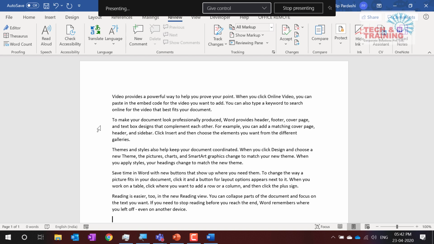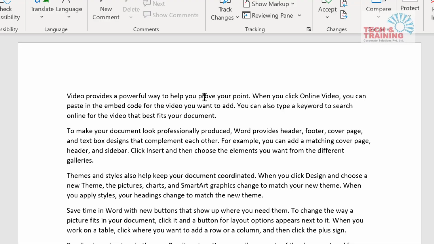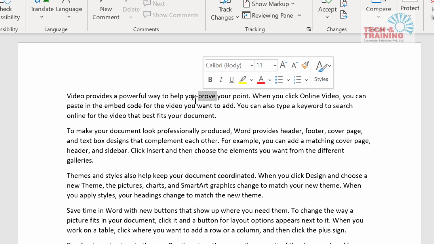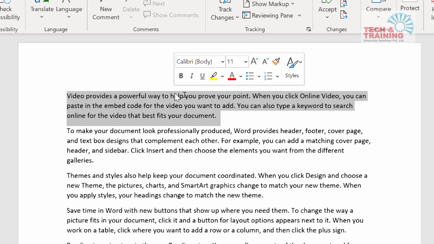Now, let's learn some basic techniques in Word. And let me tell you, these are going to be extremely effective techniques. So, let's see. If I want to select a particular word, I'll simply double click and you will see that my word has got selected. That's very simple. Any idea how do I select the entire paragraph? It's simple. Triple click. So double click means single word. Triple click means the entire paragraph.